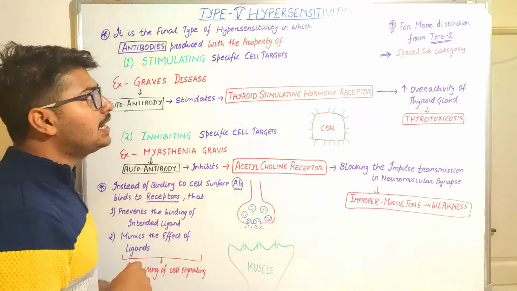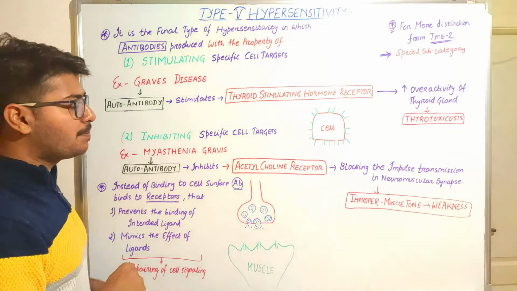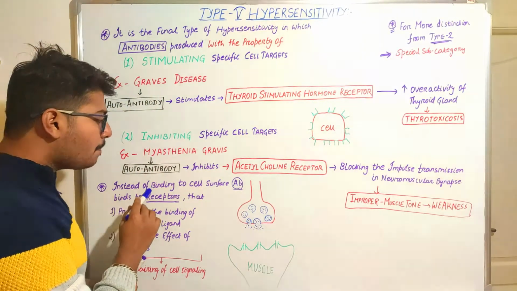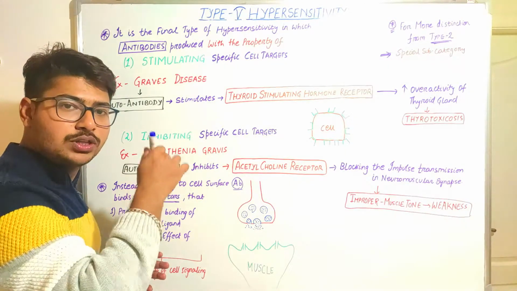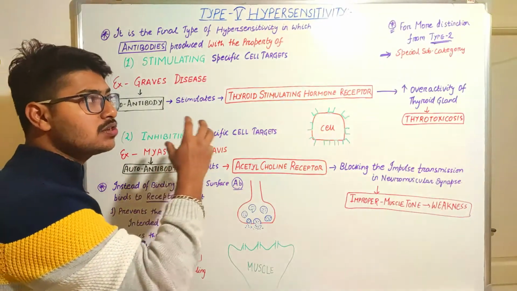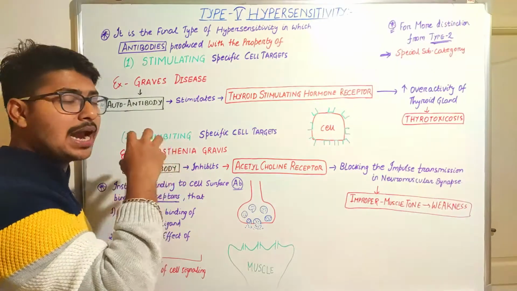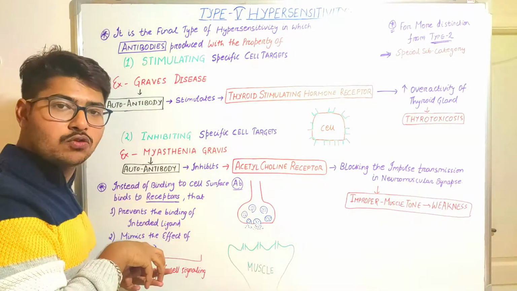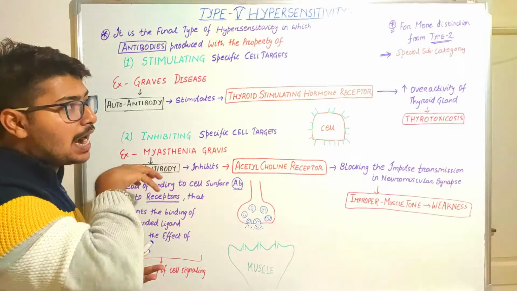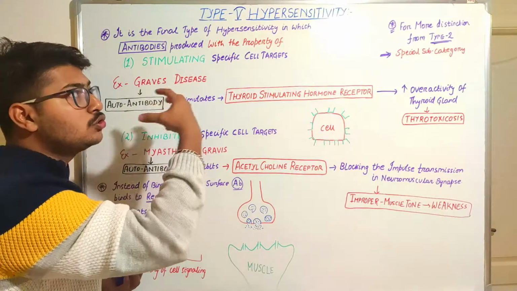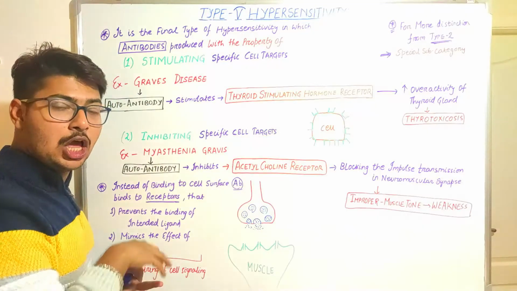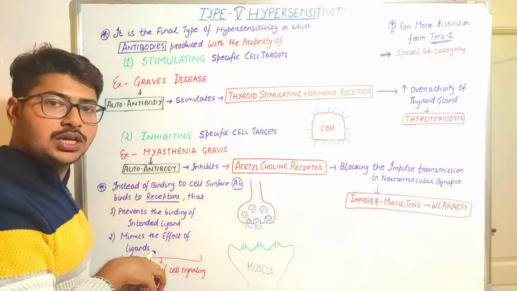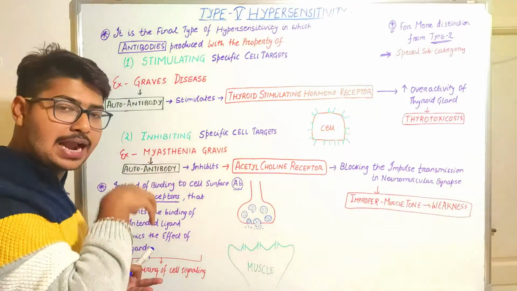So what exactly happens in this type 5 hypersensitivity is, as in case of type 2, the antigen was already present over the surface of the cell membrane, and the antibody that was produced due to the hypersensitivity reaction was coming and binding to the surface of the antigen.